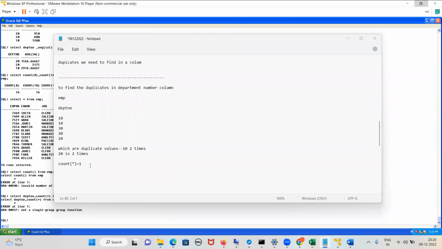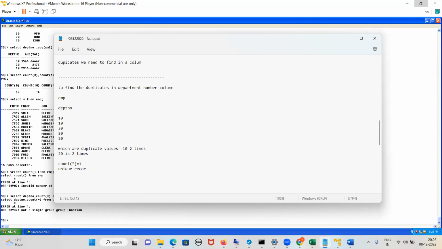I have written the query, okay? Now, if the count of any record is 1, what does that mean? What is the count of 30? It's 1. It will print only 30, with count 1. Is it a unique record or not? Yes, it's a unique record.